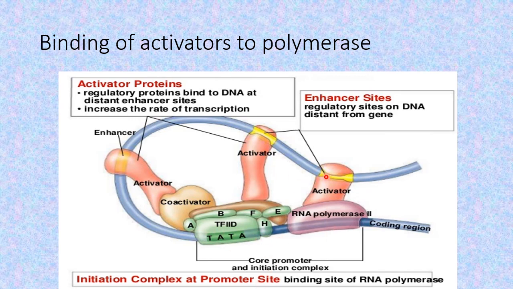Because even if these activators and repressors are not present, transcription may take place but at the basal rate. And then depending upon the presence of these regulatory proteins, the rate of transcription may slow down if repressors and co-repressors are involved, or it may accelerate if activators and co-activators are involved in the process.